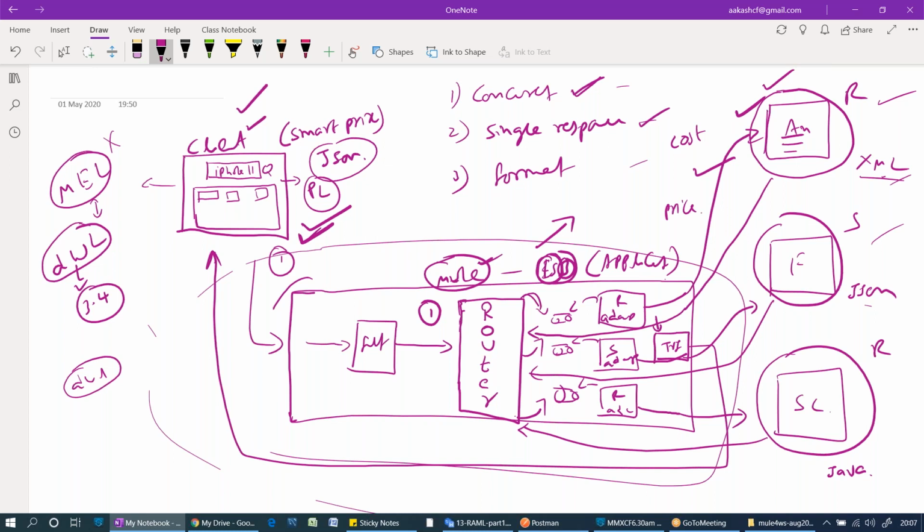But my client requires the values to be placed in a variable called price. How to extract these values from the third-party applications and map those values to the price field? In order to do such modifications, we require DataWeave language. Okay, it's a very powerful language. Transformer is a very powerful tool in Mule, especially.